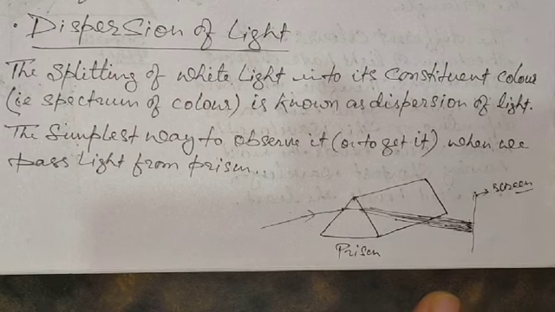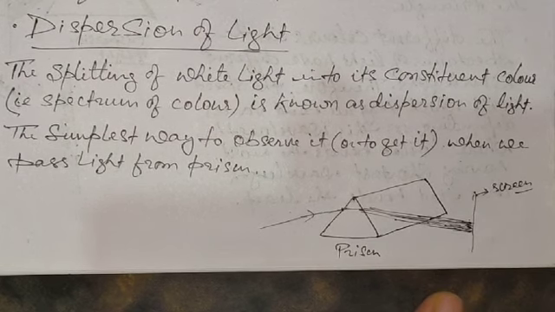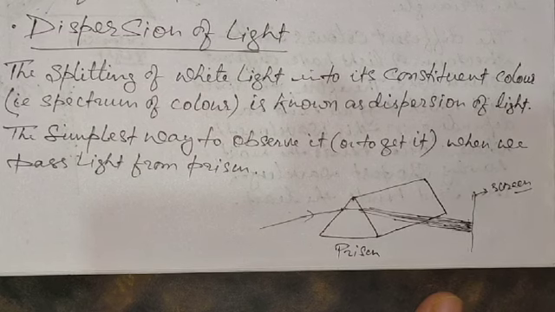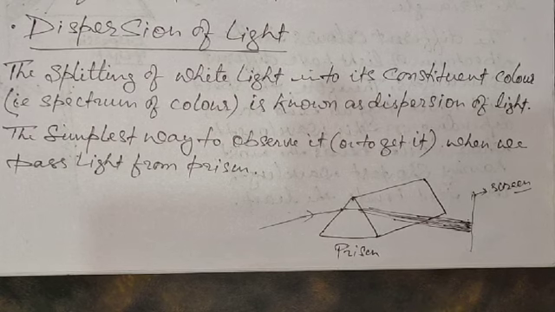So what is the dispersion of light? It is a natural phenomenon associated with light, and to observe it we just pass the light through a prism and we can easily get it.